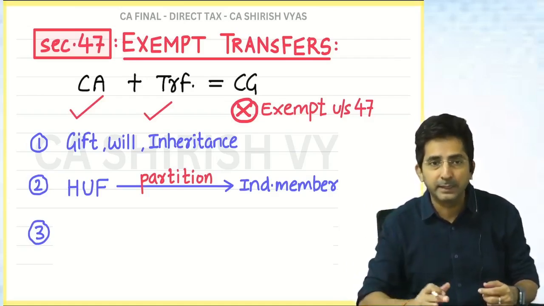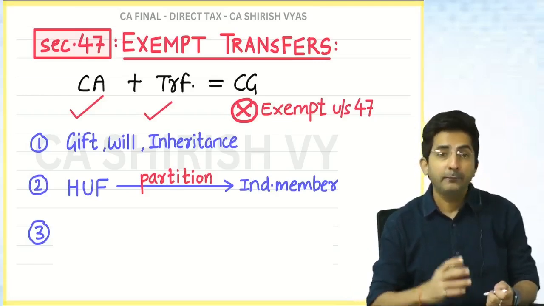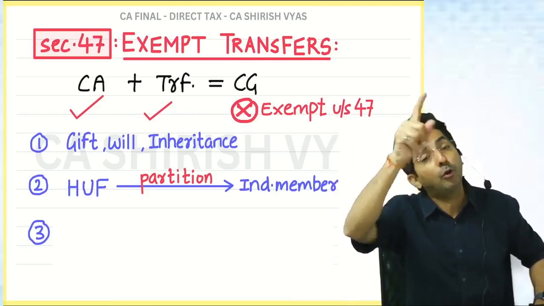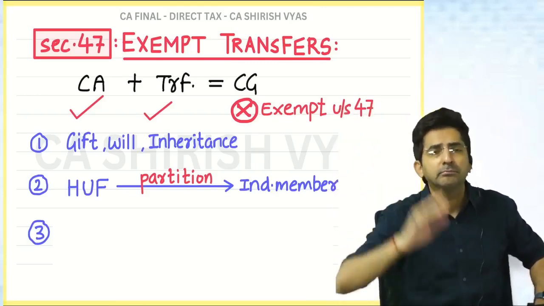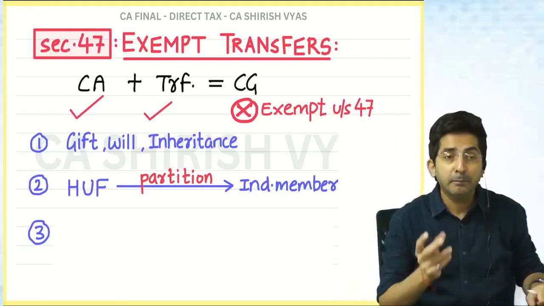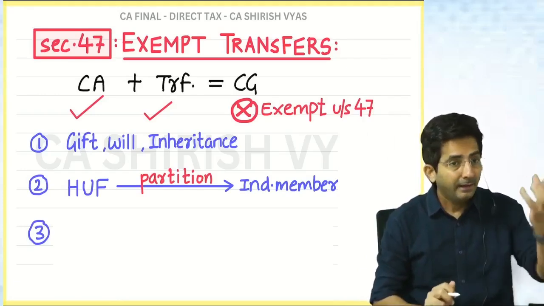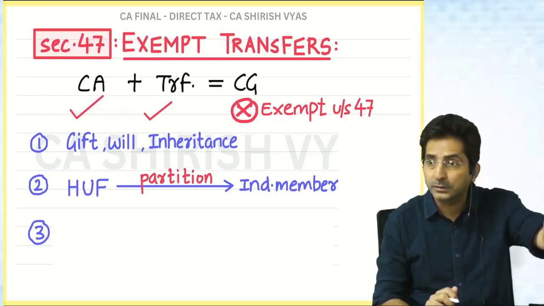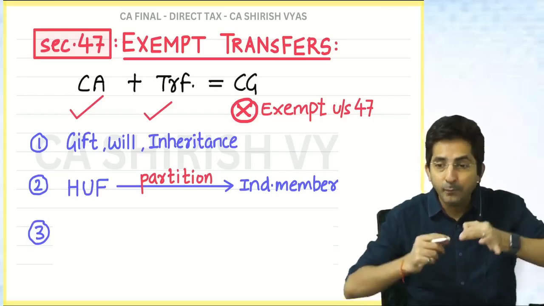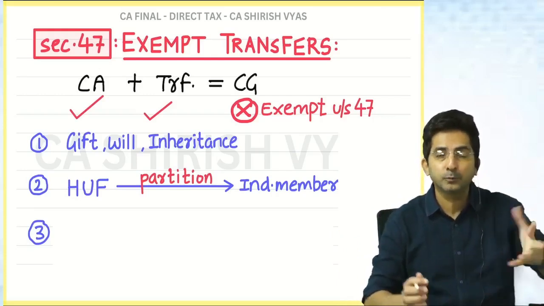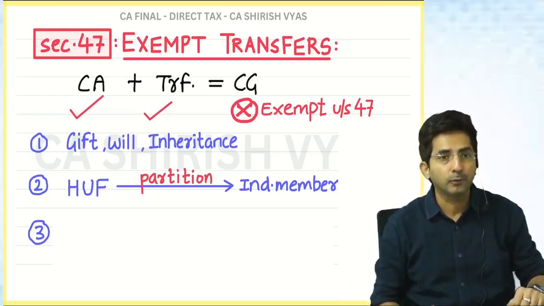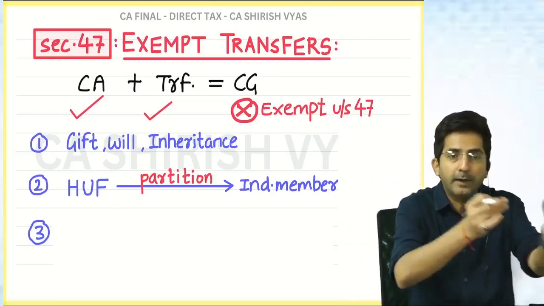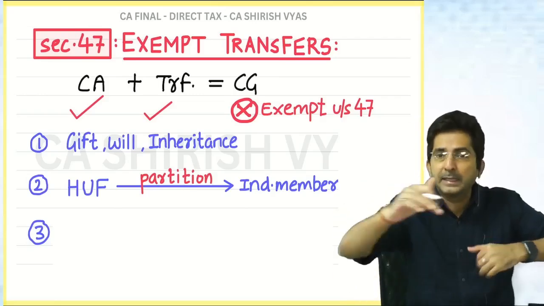Imagine my HUF has 50 crores property. And we decided I will live alone, wife you go there, son you go alone, daughter you also go alone. All are separated. So now when money matters come, what will happen? HUF will be dissolved. And that 50 crores held by HUF will be equally distributed. Divide 50 crores by 4: 12.5 crores. So 12.5 crores I will get, 12.5 crores wife will get, 12.5 son, 12.5 daughter. This way partition will happen.